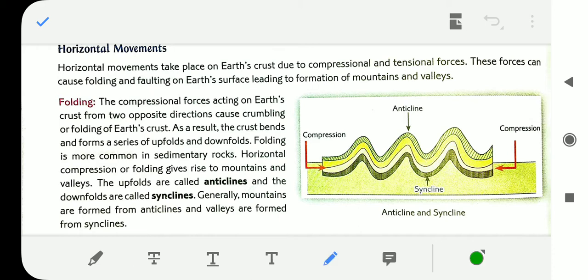From these anticlines, the full mountains are created. And valleys are formed from synclines. The valleys which are coming downside, these are the valleys.